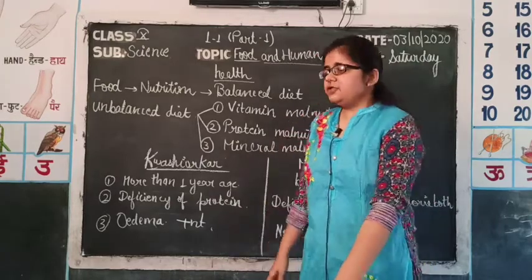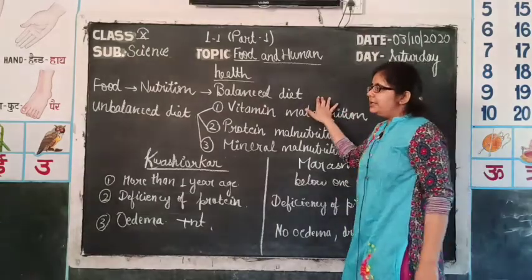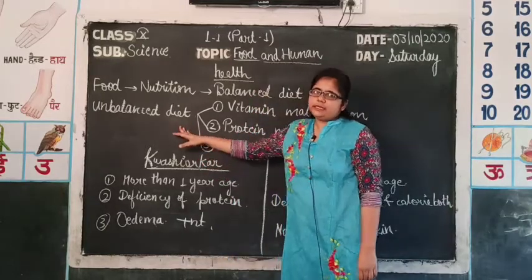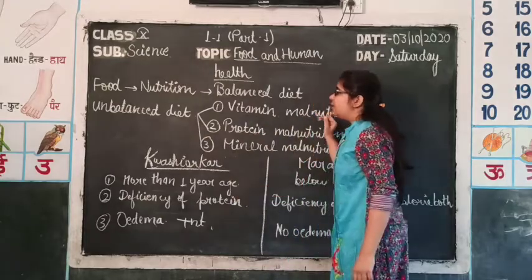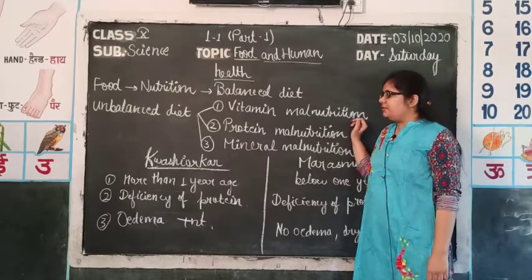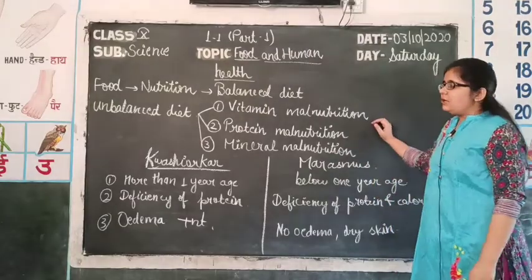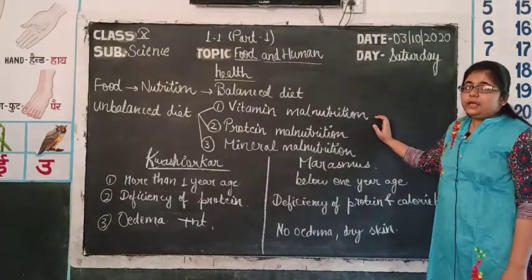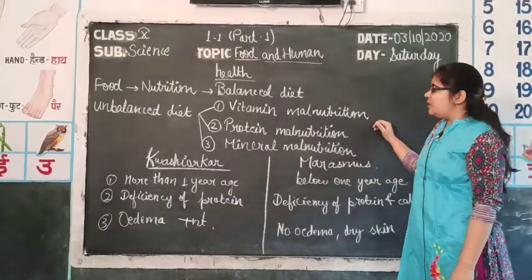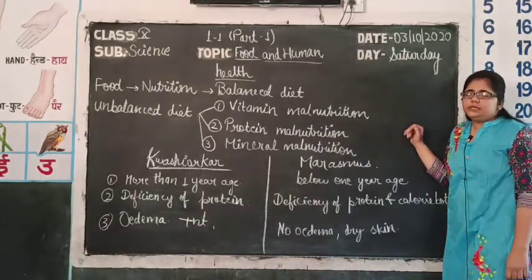If there is deficiency or unavailability of nutrients in our diet, then that diet is known as an unbalanced diet, in which one or two components of nutrients are present in less quantity. According to the component which is less, there are three types of unbalanced diet. First of all, vitamin malnutrition. In general, vitamins are present in our diet in very small amounts, but that small amount is required for the various major functions of our body. So, vitamin malnutrition is the deficiency of vitamins in the body.